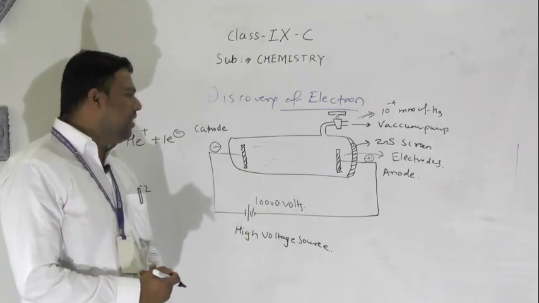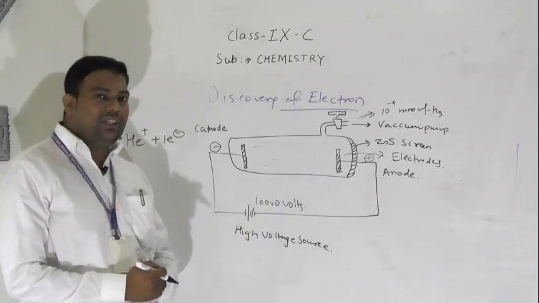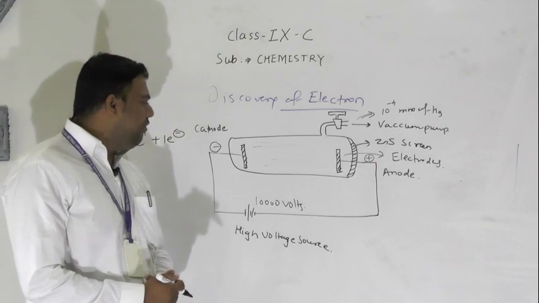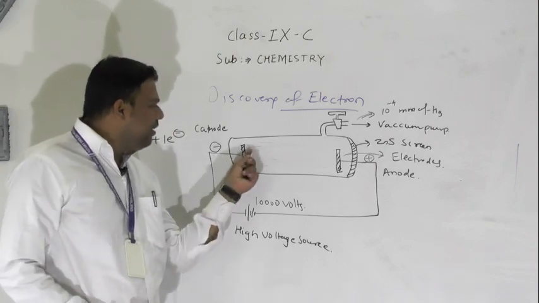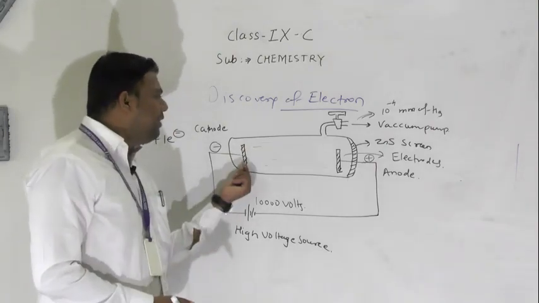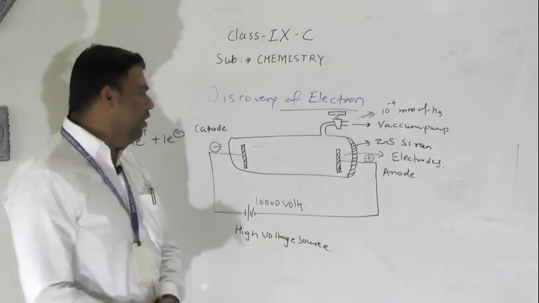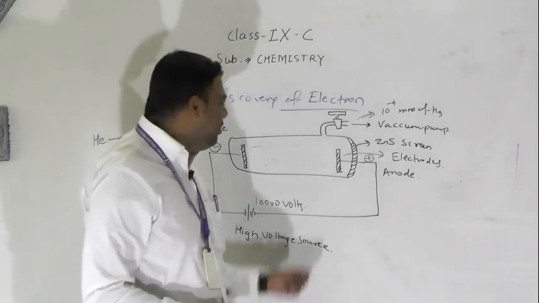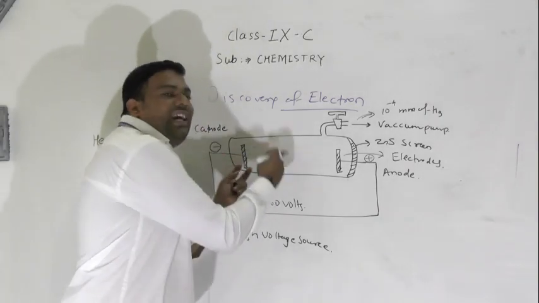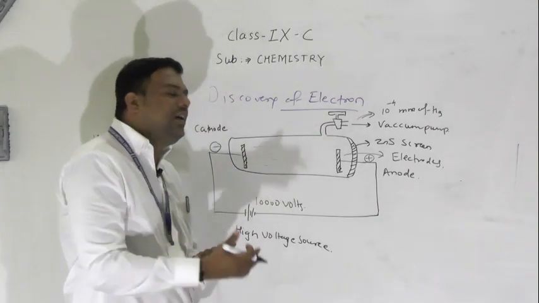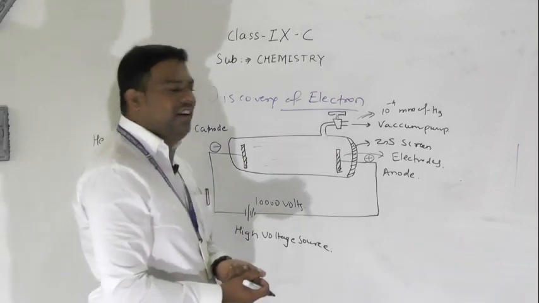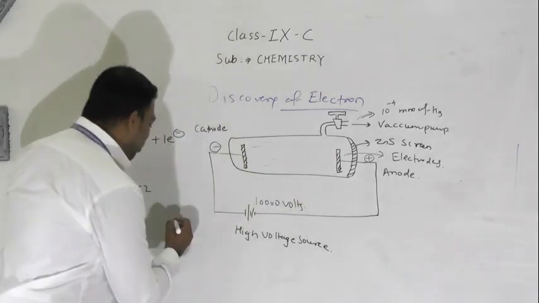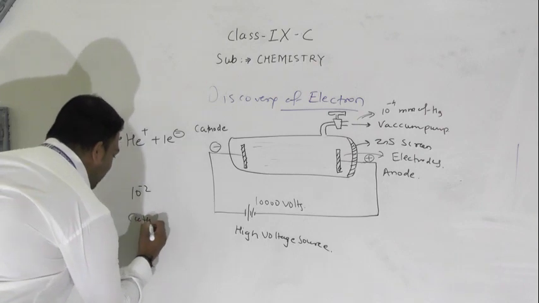From this we conclude that something is moving from cathode to anode. That something emitted from the cathode to the anode, he called cathode rays.